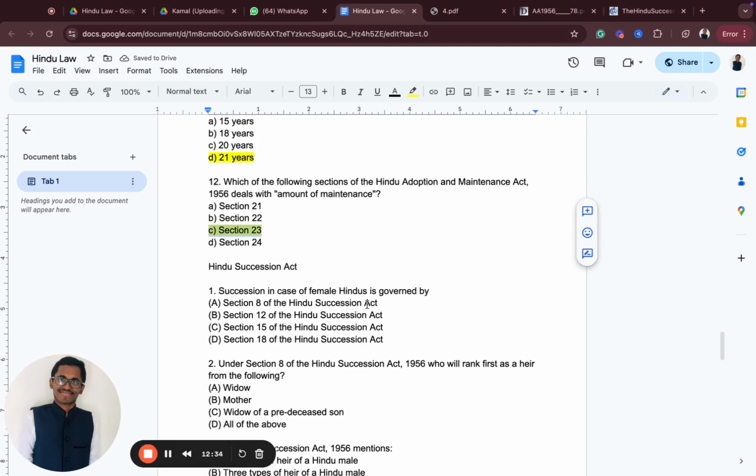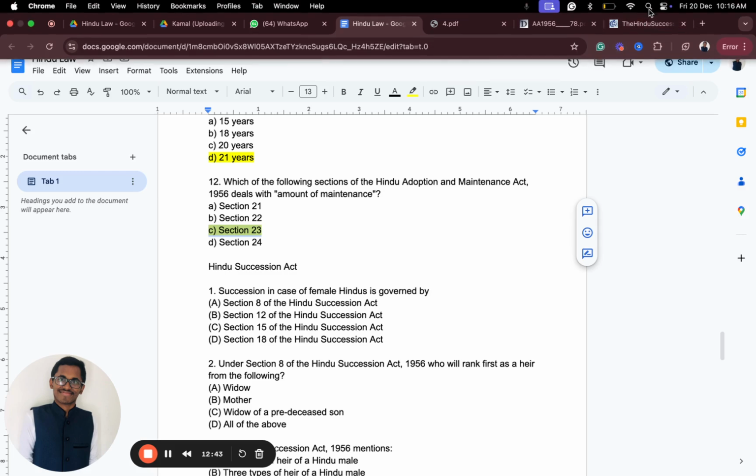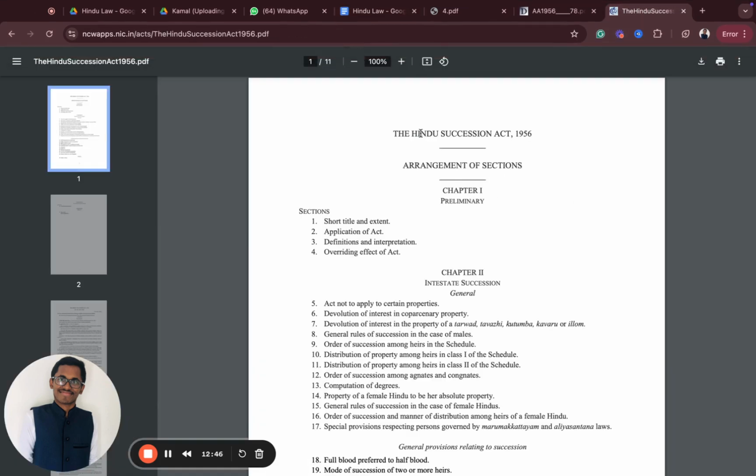Alright. In the Hindu Succession Act, the succession in case of female Hindus is governed by what? Okay, the succession. Let me just show you the Hindu Succession Act. This is our Hindu Succession Act. If you have not opened your Bar Act, congratulations, open it now.